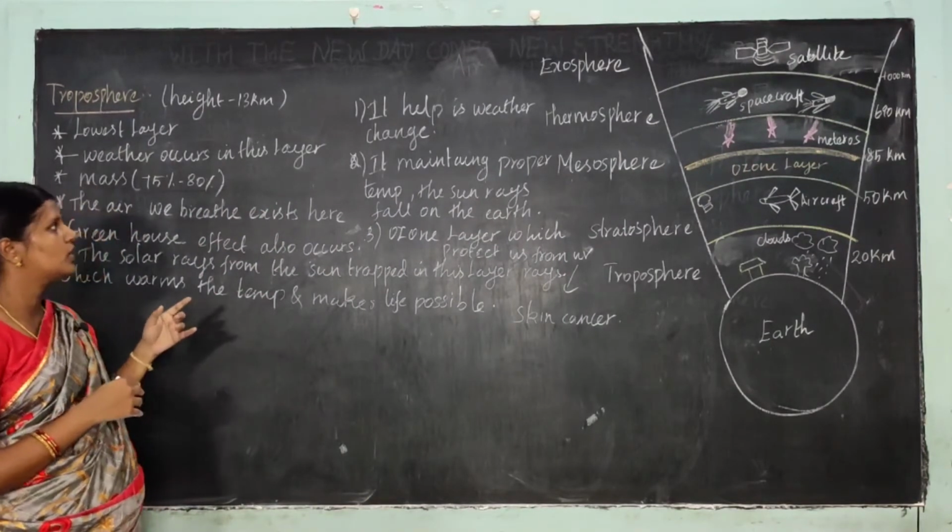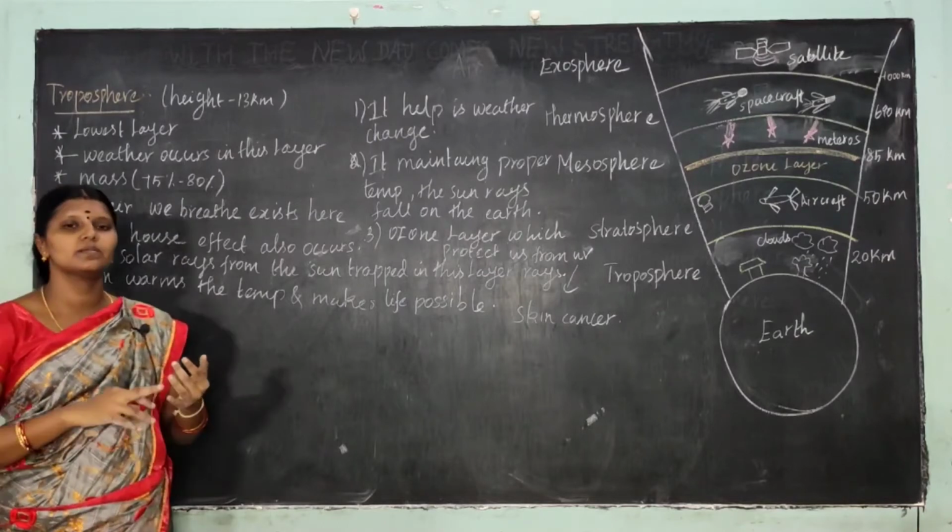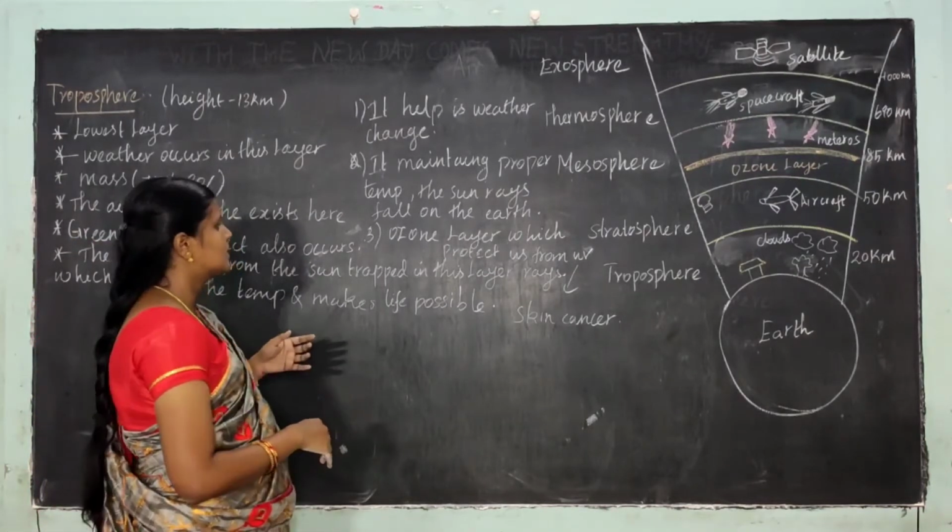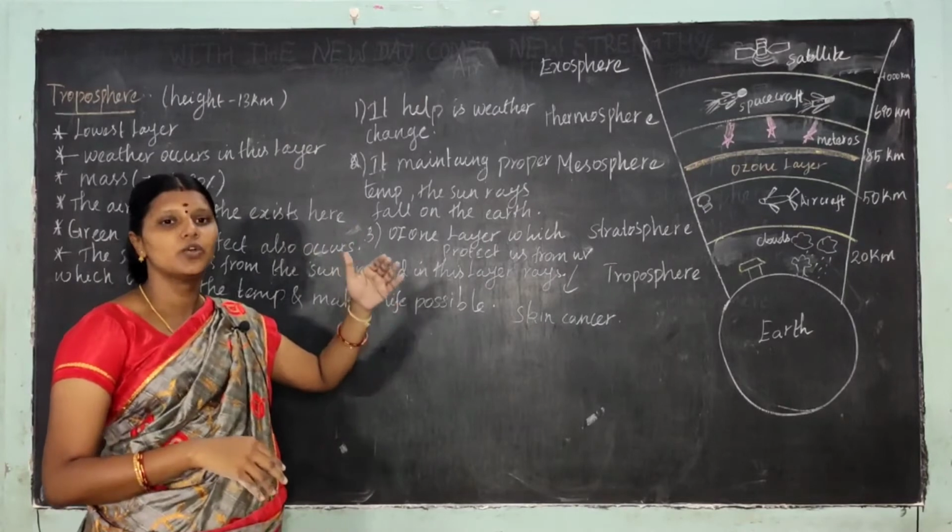What's the role of the atmosphere? It helps in weather changes, maintaining the proper temperature, and also the ozone layer protects us from the UV radiation.